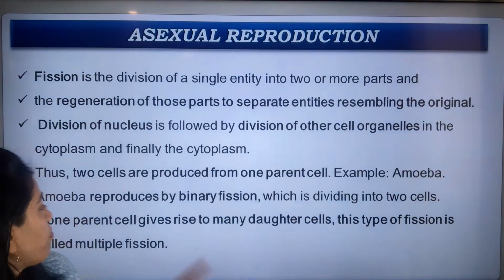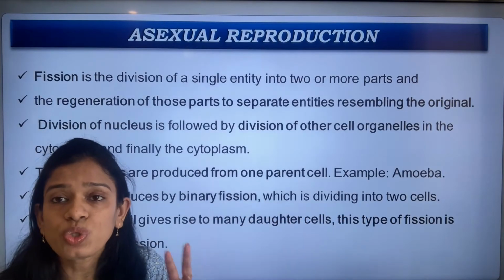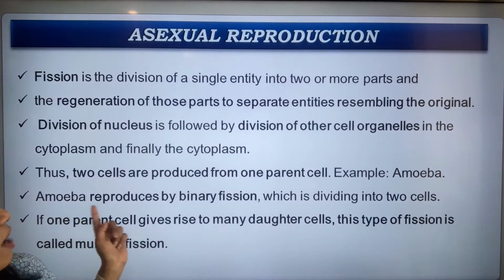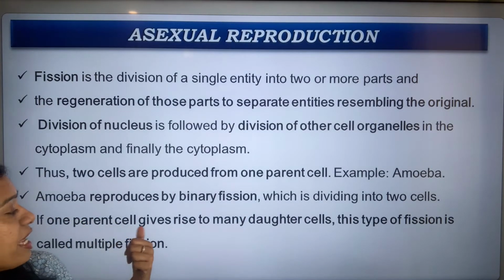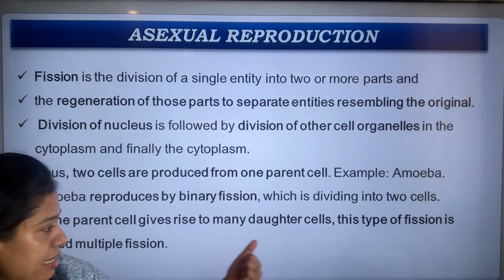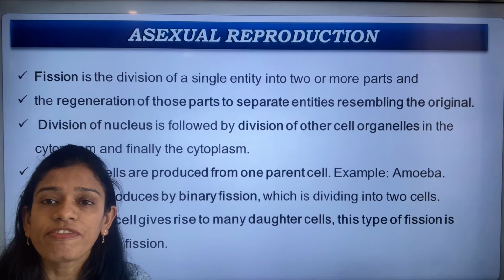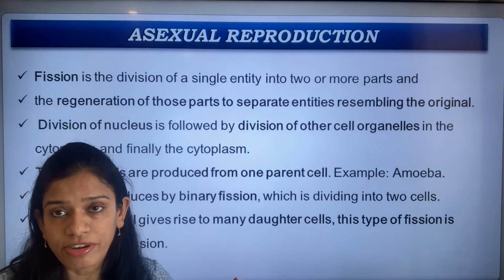Example, amoeba. Amoeba reproduces by binary fission, in which one parent divides into two cells. If one parent gives rise to many daughter cells, this type of fission is called multiple fission. When it gives rise to two cells, it is called binary fission.